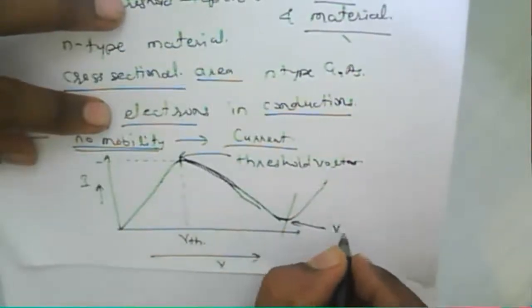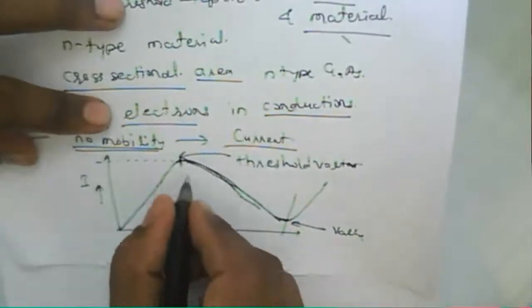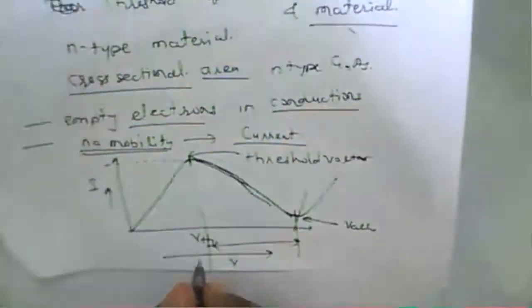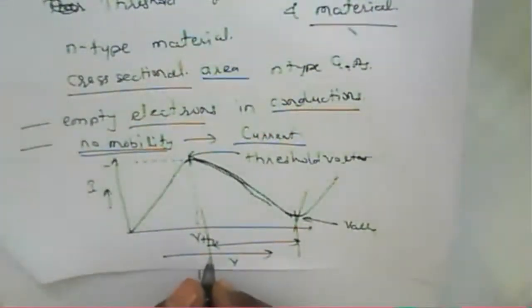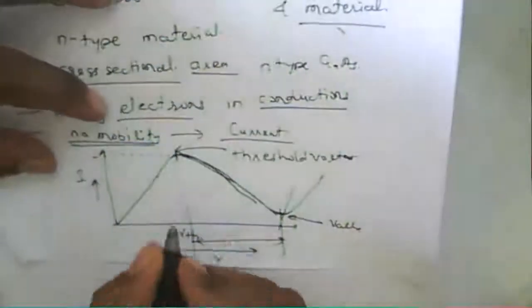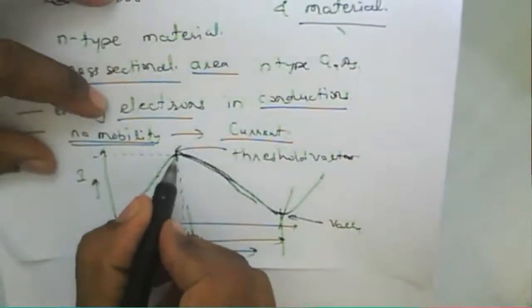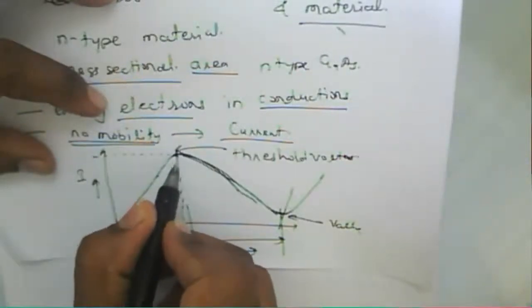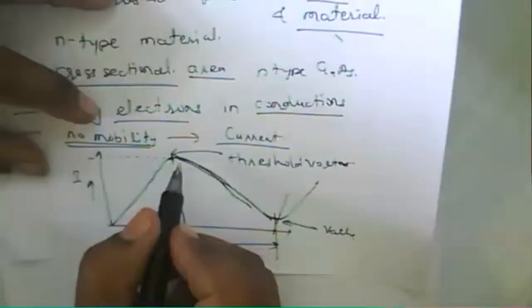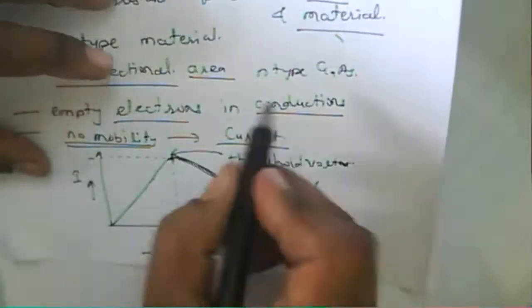Now the current starts to decrease. Here the current decreases from this threshold value of voltage to this particular portion, and it reaches the valley point. This is the region where our diode works, and that region is called the negative resistance region. Why does it occur? Because electrons move to the higher conduction band and become immobile. That's why the current starts decreasing.